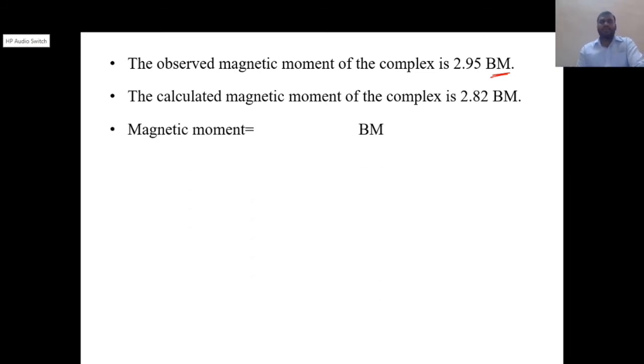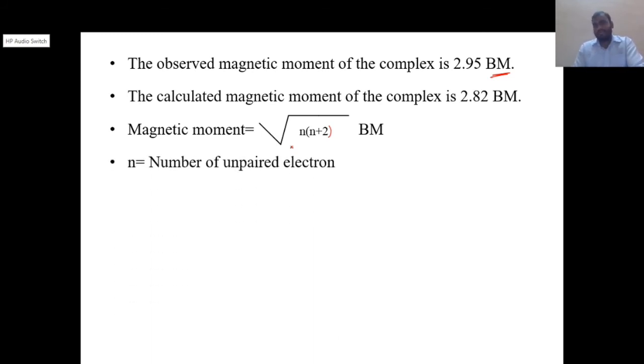So the magnetic moment can be calculated by the formula square root of n(n+2). Here, n is the number of unpaired electrons. How many unpaired electrons are in the complex NiCl4 2-? The number of unpaired electrons is 2.